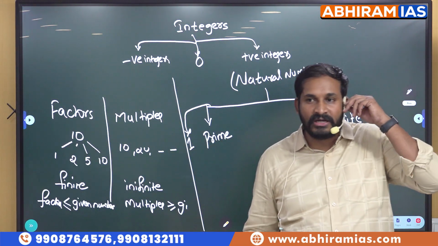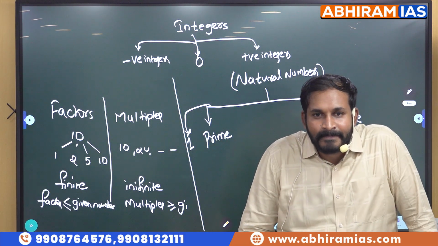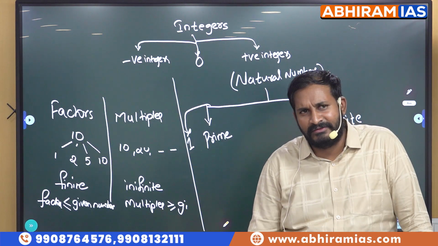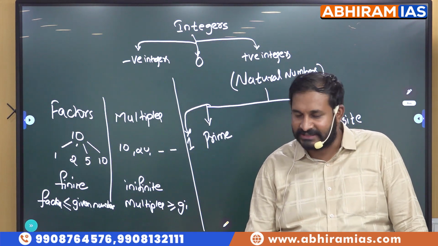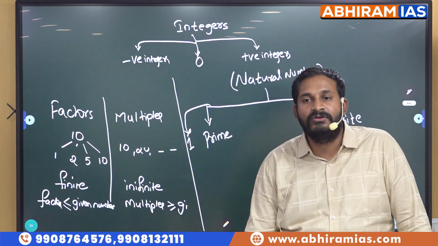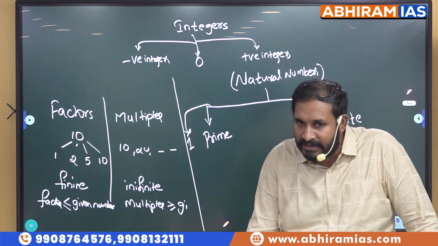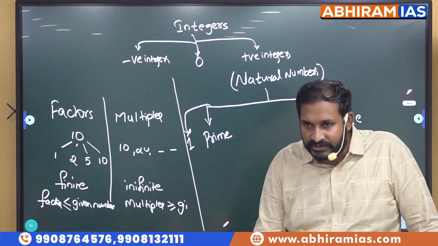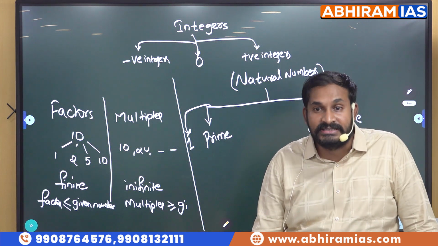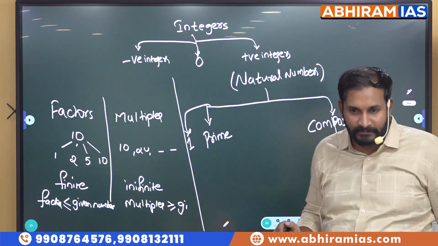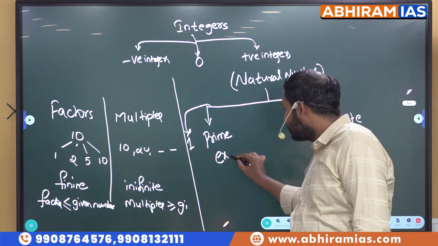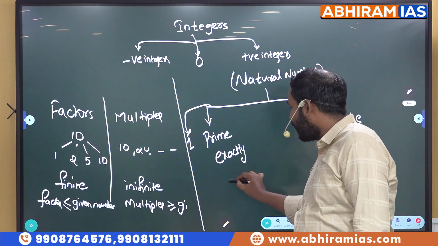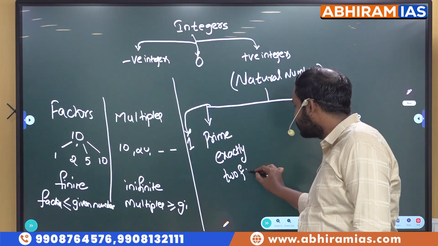Which numbers are called prime numbers? Those which have exactly 2 factors. This is how we should learn the topic. Exactly 2 factors, those are called prime numbers.